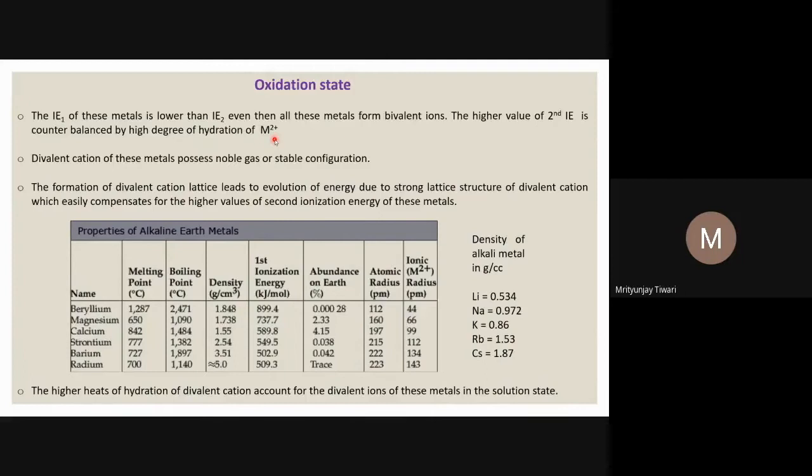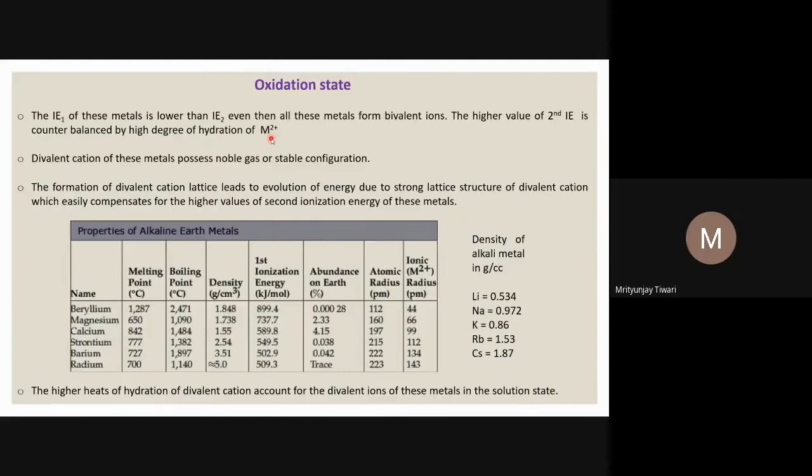Usually the M2+ ions will be interacting with anions, and since they have 2 plus charge, their attraction with the anions will be stronger, or their size will be smaller. Or if they are in water, the hydration energy will be more, because they interact more strongly with the oxygen of water molecules.